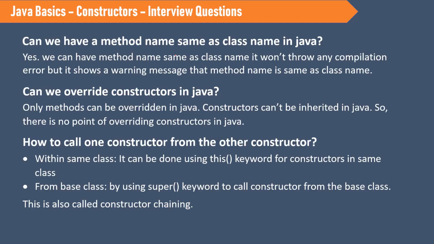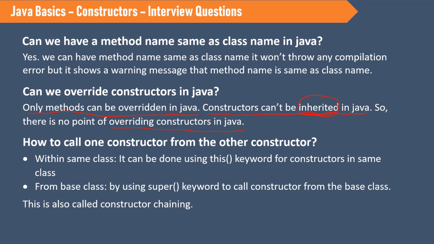Next question is, can we override constructors in Java? The answer is no, we cannot override constructors in Java because only methods can be overridden in Java. Since constructors cannot be inherited in Java, there is no point in overriding constructors in Java. We will see the concept of inheritance in the future videos, but for now, just remember that there is no point in overriding constructors in Java because they cannot be inherited.